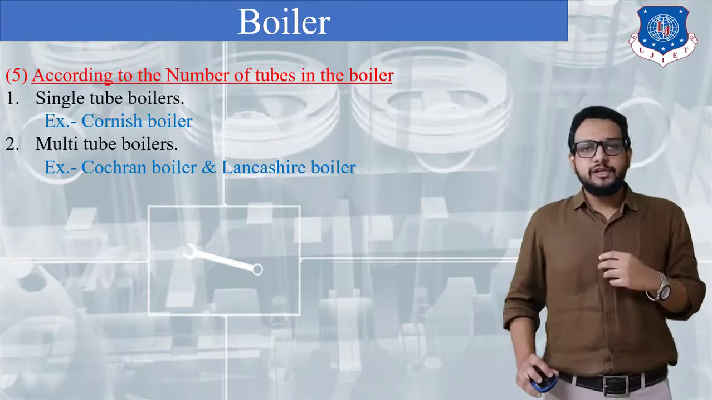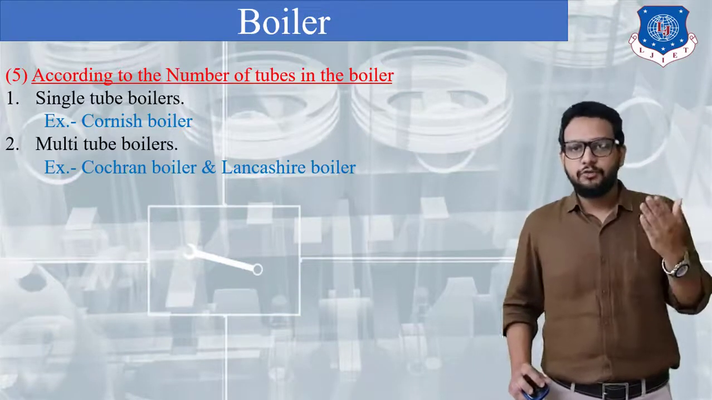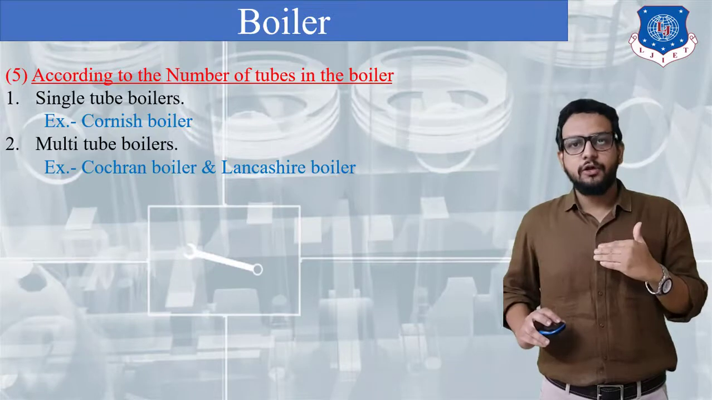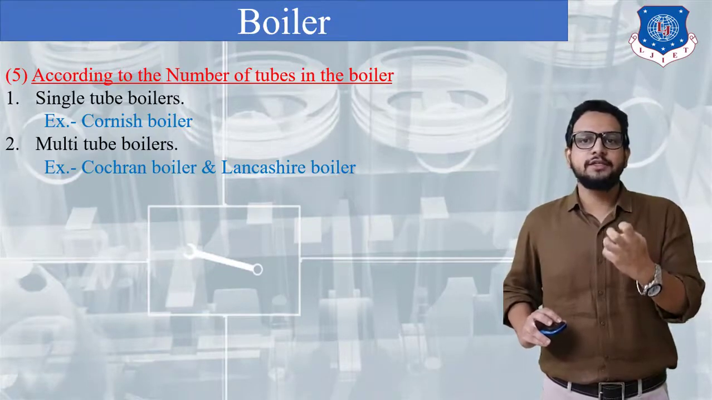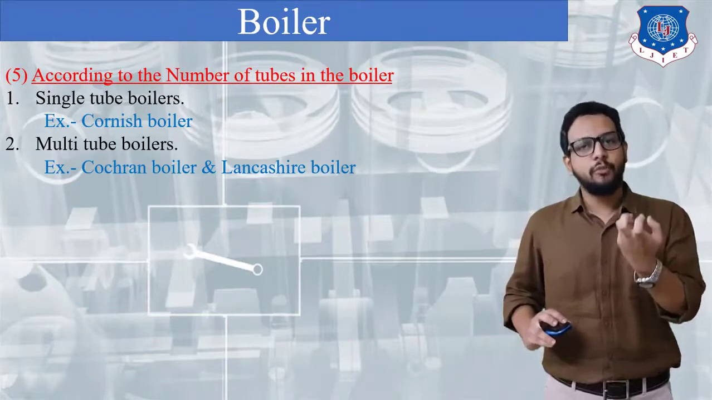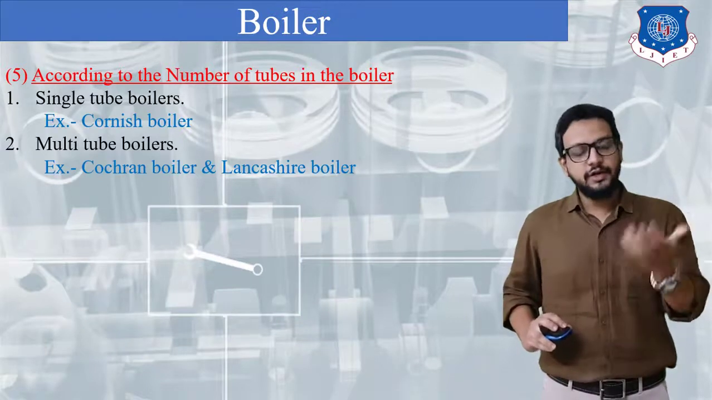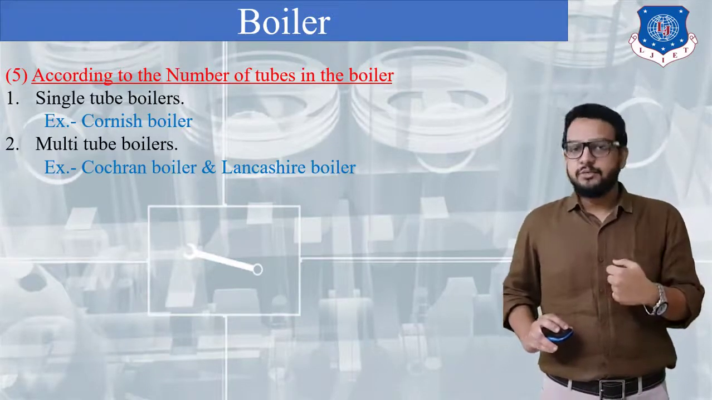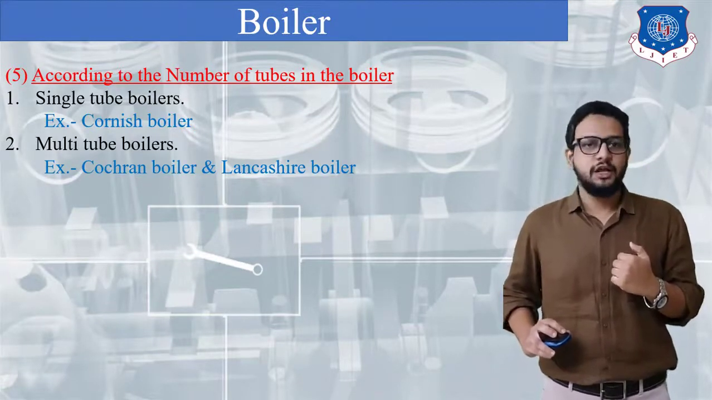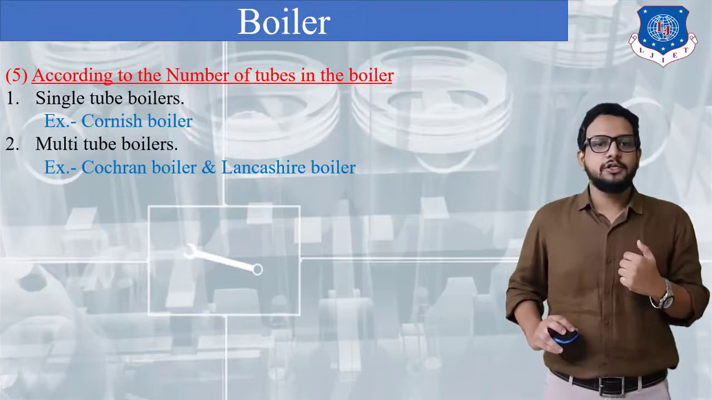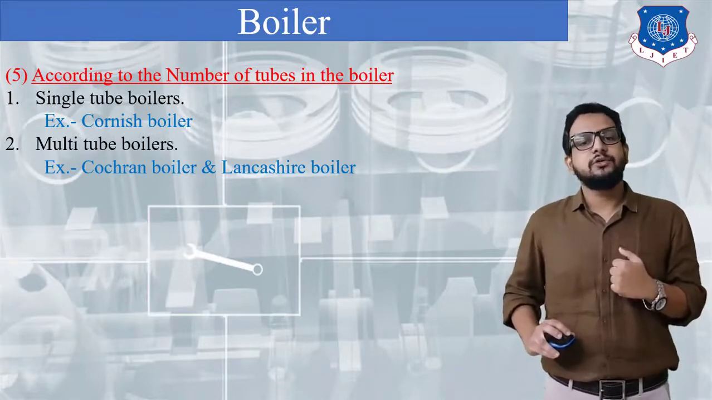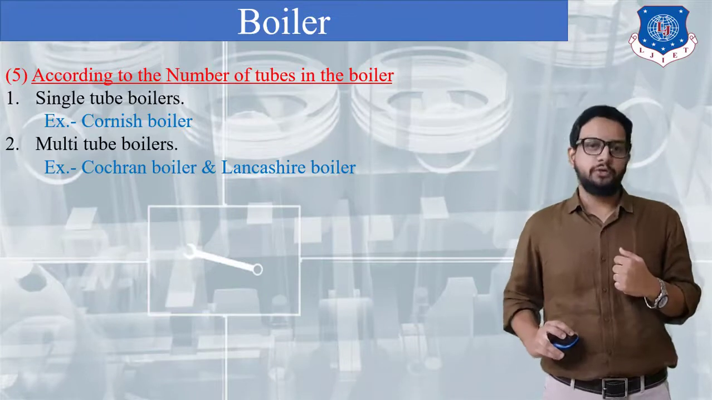So what is the main difference? We can say that the higher the number of tubes present in a boiler shell, the higher will be the heat transfer area. Or we would say more area is exposed to water as well as to hot gases, so that heat transfer can take place from hot gases to water in order to generate steam. So this is a benefit: the steam generation rate can be increased if more tubes are provided inside a boiler shell. The example for a single tube boiler is the Cornish boiler, whereas examples of a multi-tube boiler are the Cochran boiler and Lancashire boiler.